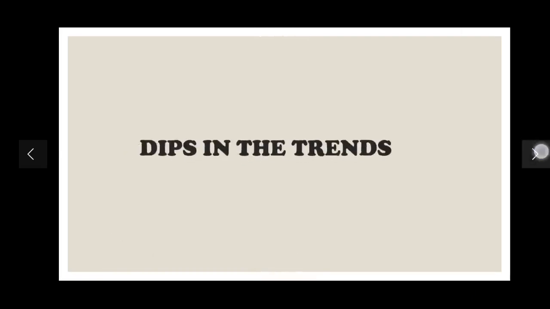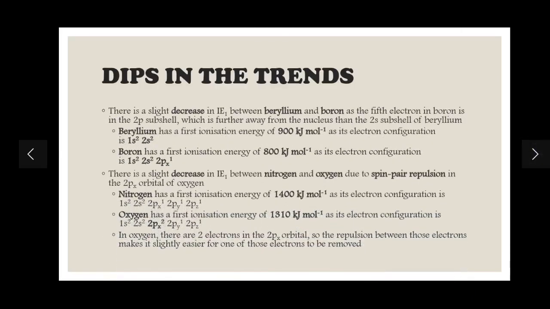So there is spin pair repulsion in the 2px orbital of oxygen. Now spin pair repulsion, let's see. This is the reason why there is a slight decrease in IE1 between nitrogen and oxygen. Now nitrogen has a first ionization energy of 1400 kilojoules per mole. We know this from the graph. What is the reason? Its electronic configuration is 1s2, 2s2, 2px1, 2py1, 2pz1. It has a greater ionization energy because there is no spin pair repulsion in nitrogen.